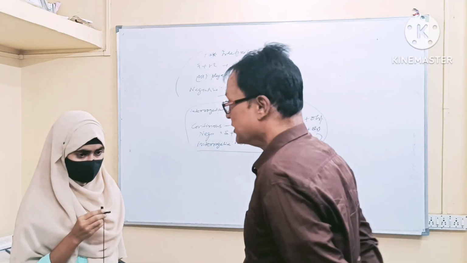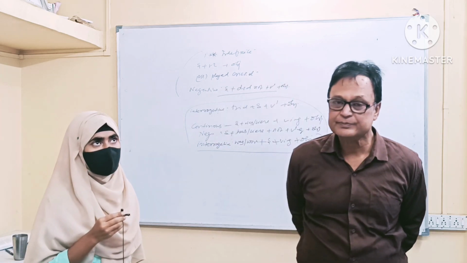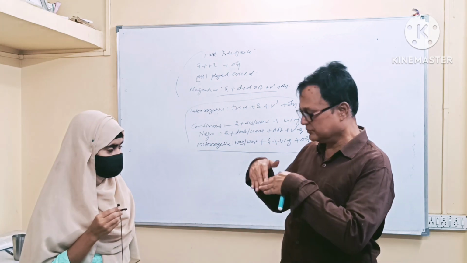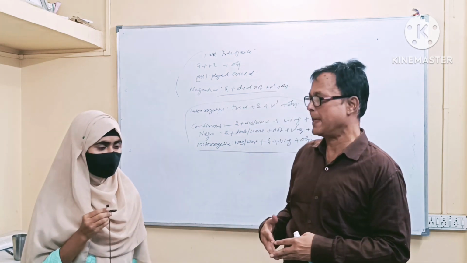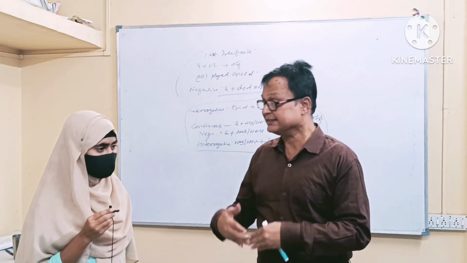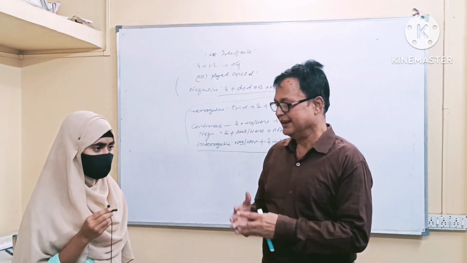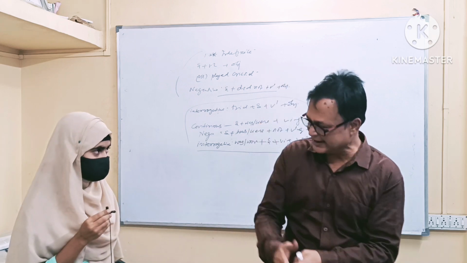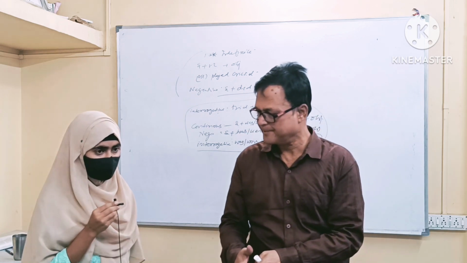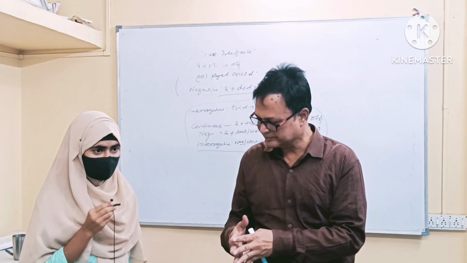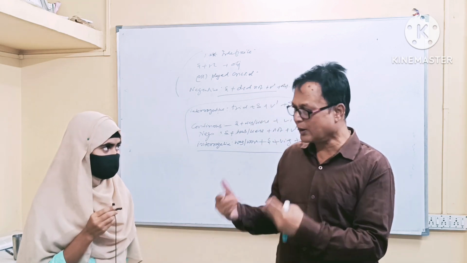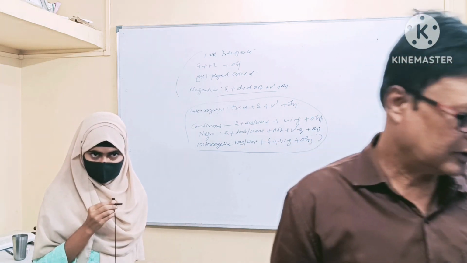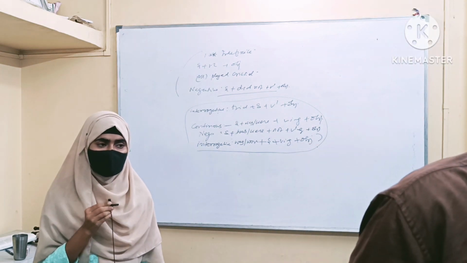Past indefinite. Write. I wrote the letter. We wrote a letter. They wrote a letter. He wrote a letter. She wrote a letter. Negative. She did not write a letter. He did not write a letter. I did not write a letter. Okay. Interrogative. Did he write a letter? Did she write a letter? Did they write a letter?